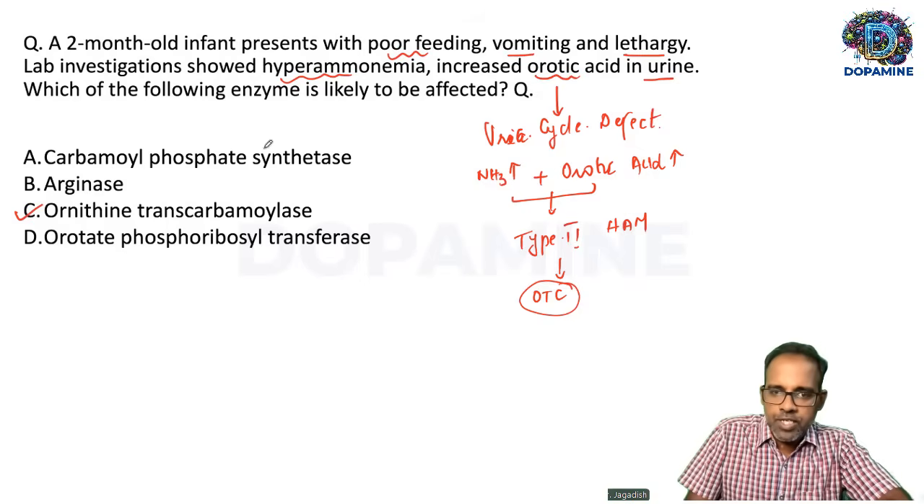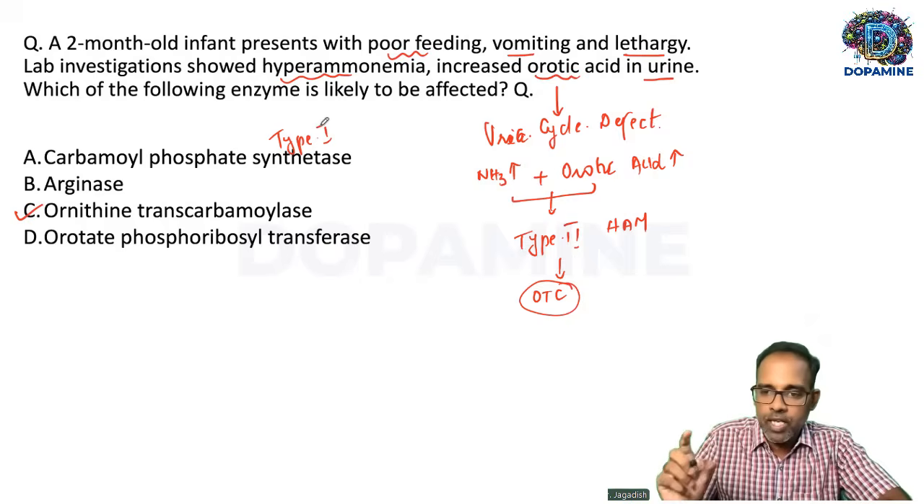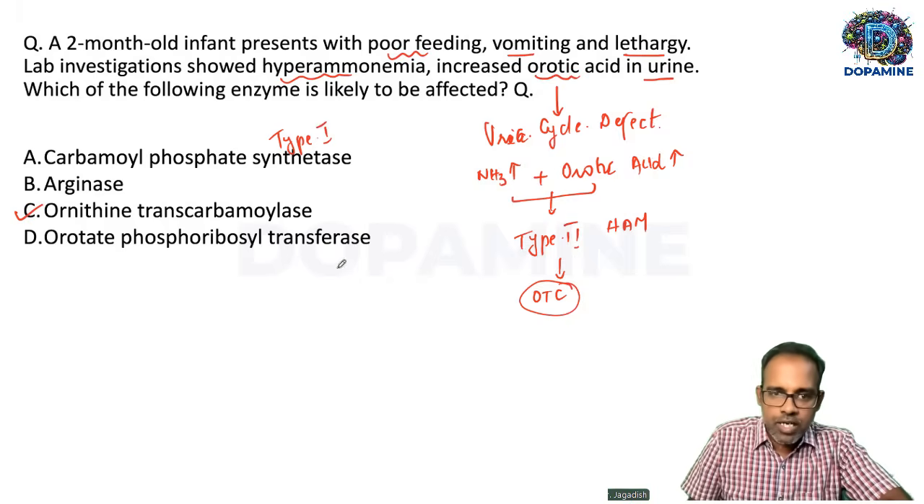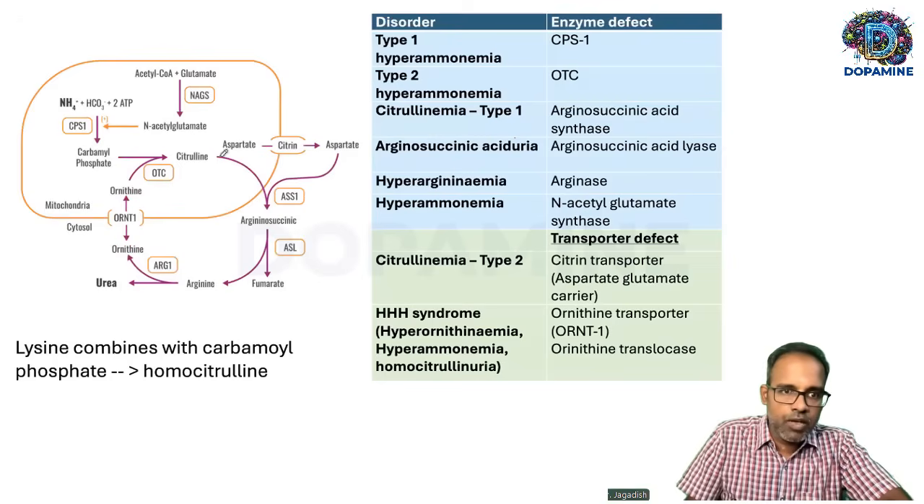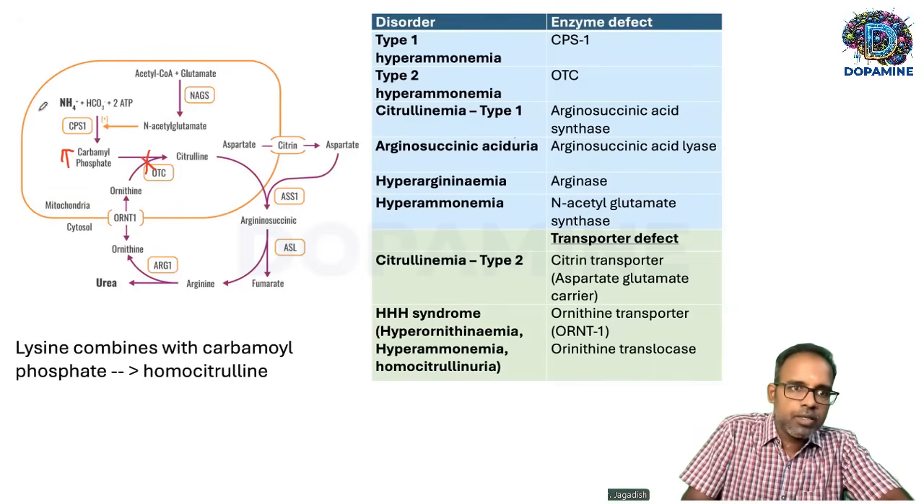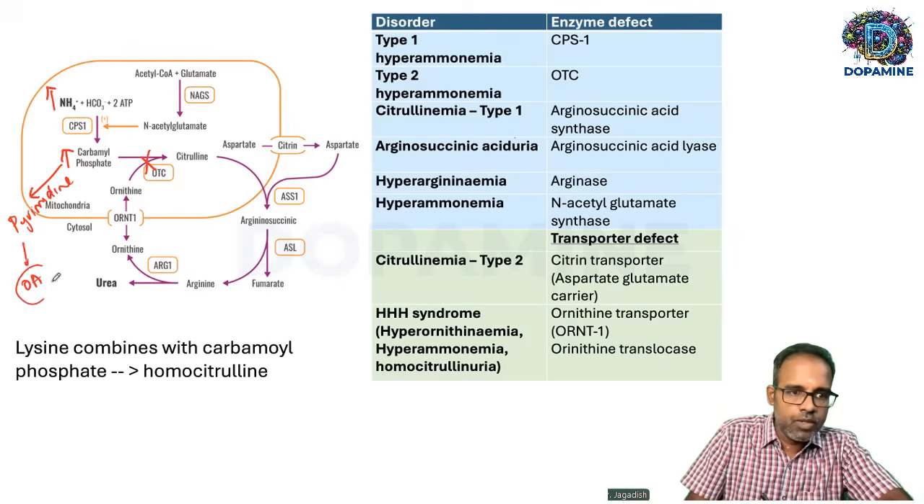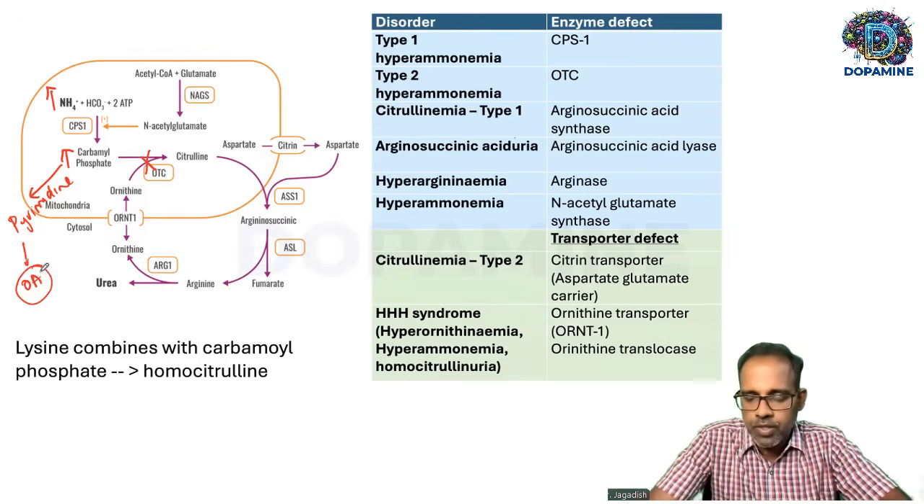Carbamyl phosphate synthetase deficiency will cause type 1 hyperammonemia, where only ammonia will be elevated. Whereas if the ornithine transcarbamylase enzyme is deficient, carbamyl phosphate will accumulate, and ammonia will accumulate. This carbamyl phosphate will be diverted to pyrimidine synthesis, which will be broken down to form orotic acid. That is what you see in this patient. So this is called type 2 hyperammonemia.